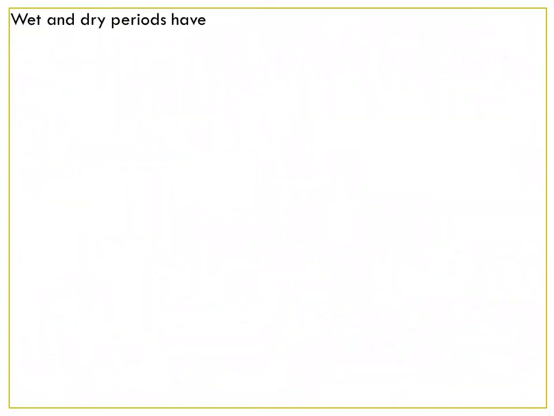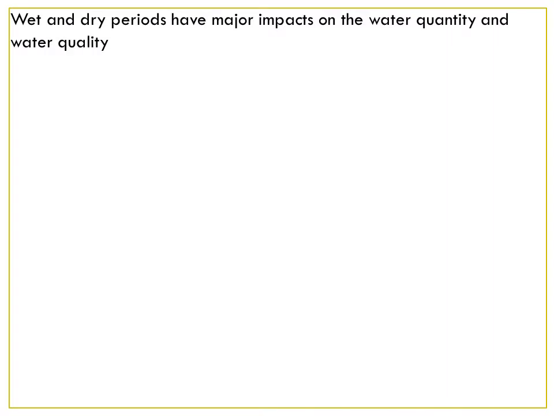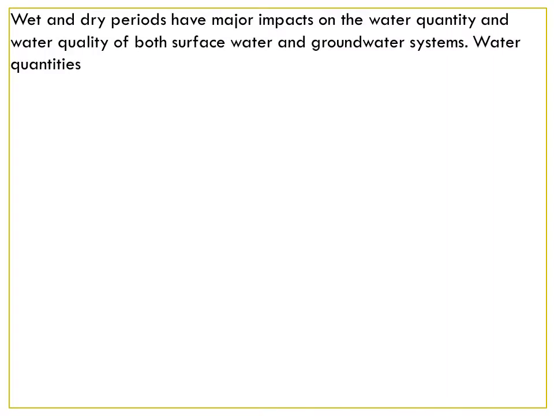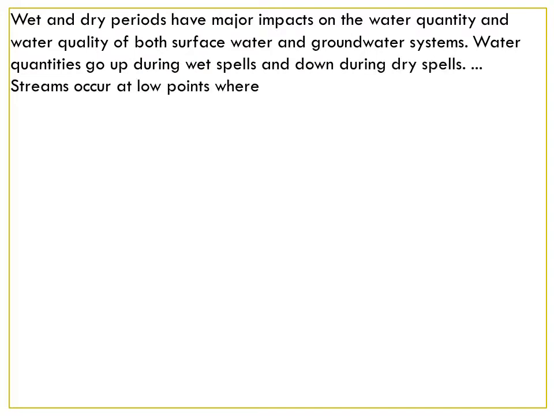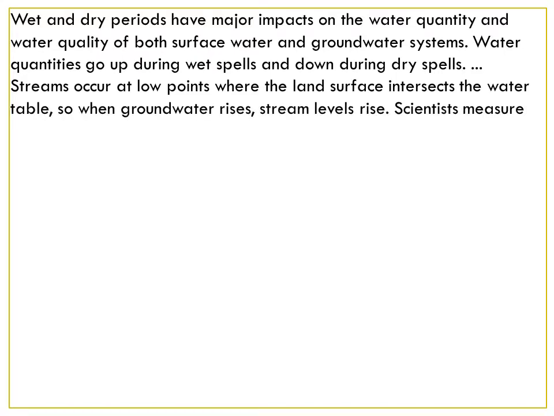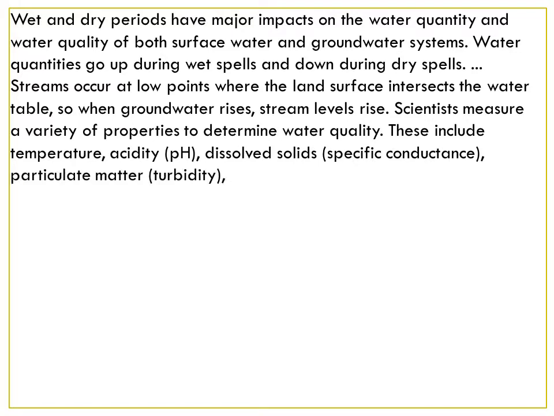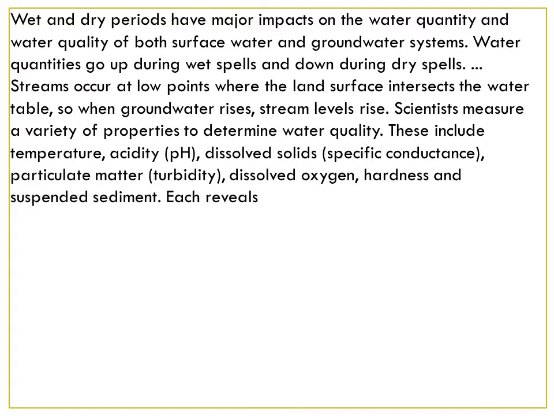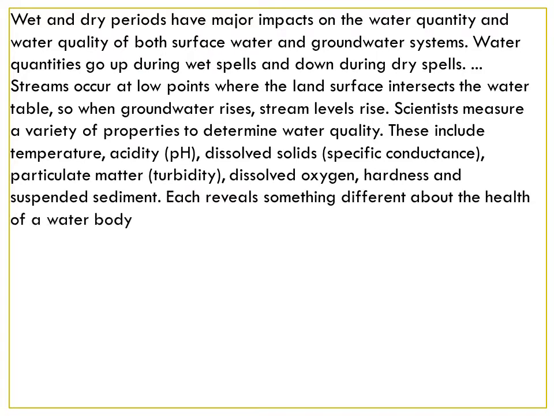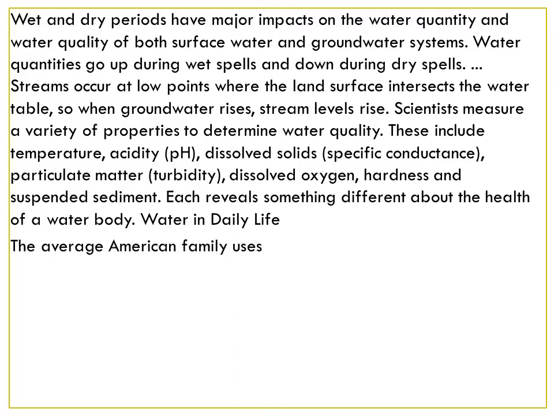It goes up during wet spells, and down during dry spells. Streams occur at low points where the land surface intersects the water table, so when the groundwater rises, stream levels rise. Scientists measure a variety of properties to determine water quality. These include temperature, acidity, pH, dissolved solids, specific conductance, particulate matter, turbidity, dissolved oxygen, hardness, and suspended sediment. Each says something different about the health of a water body.